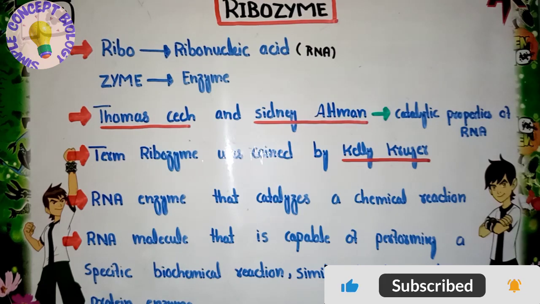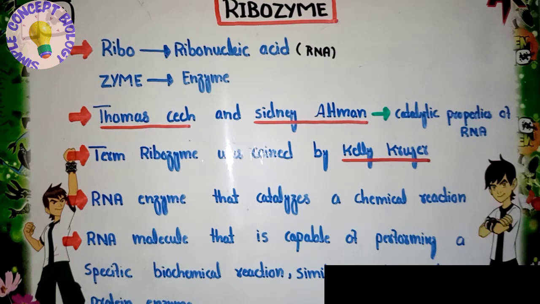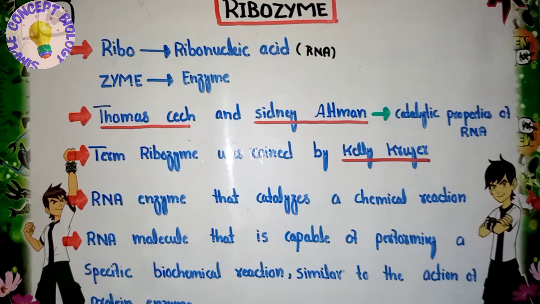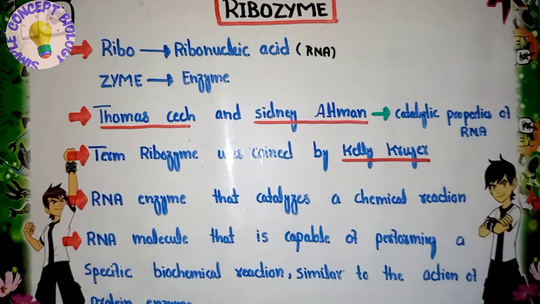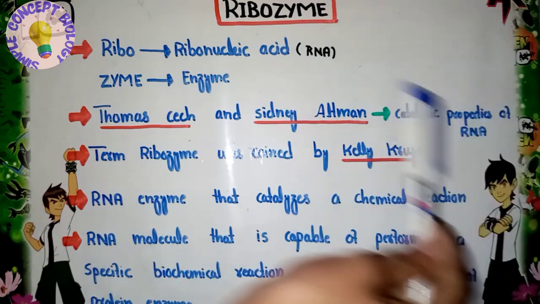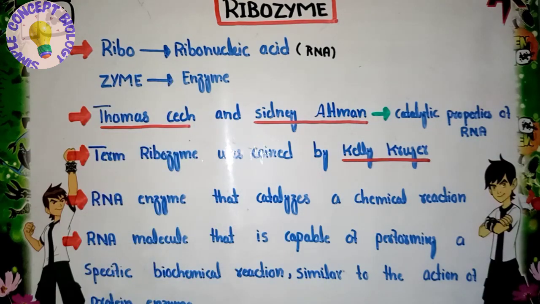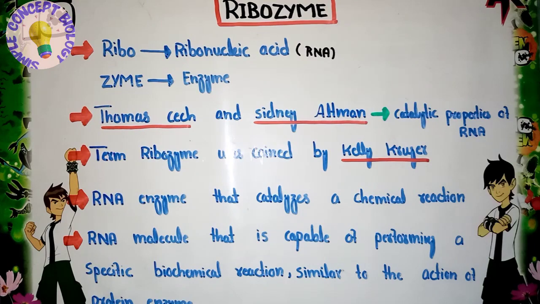Now we will talk about the discovery of the ribozyme. The ribozyme was discovered by two different scientists in different experiments, Thomas Cech and Sidney Altman. They performed experiments separately and concluded that RNA has a catalytic property.